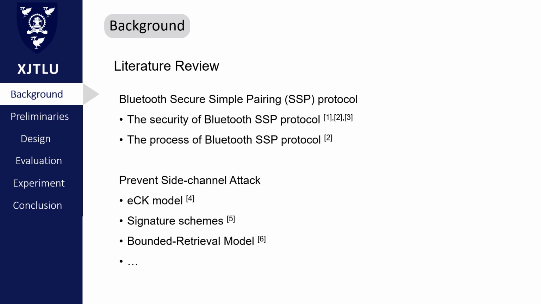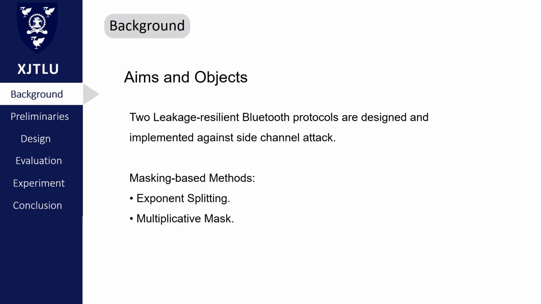And then I also found some methods that can prevent side channel attacks on the long-term key, but they can only be used in other protocols such as the ECC model and digital signatures. According to my research, there are no methods that can be applied in the Bluetooth SSP protocol. So, the aim of this project is to improve the security of the Bluetooth SSP protocol against the side channel attack.